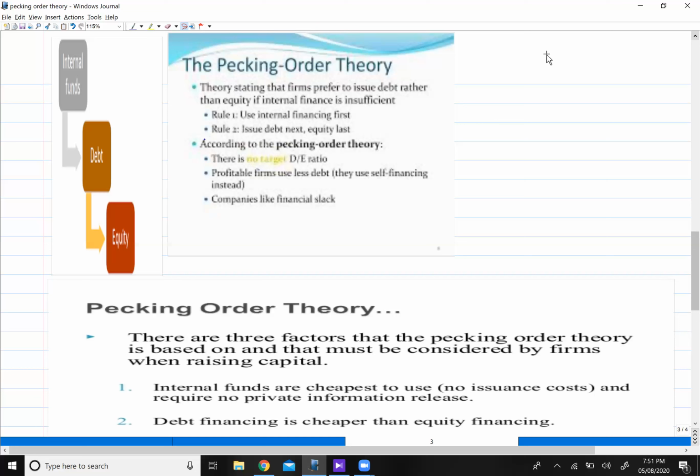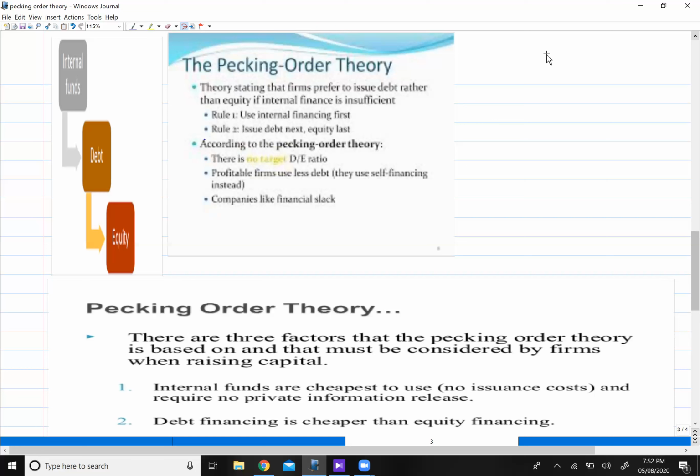Now equity is an expensive source of finance. If you have ever looked at your WACC question, you will always see that Ke, cost of equity, is always greater than Kd(1 - T), cost of debt, right? You can check in any of the questions. In every question you will find that your Ke, cost of equity, is greater than cost of debt, Kd. Now the question is why it is an expensive source of finance.